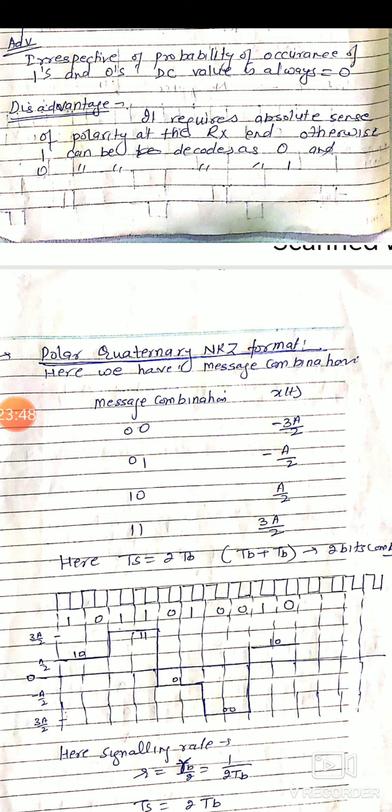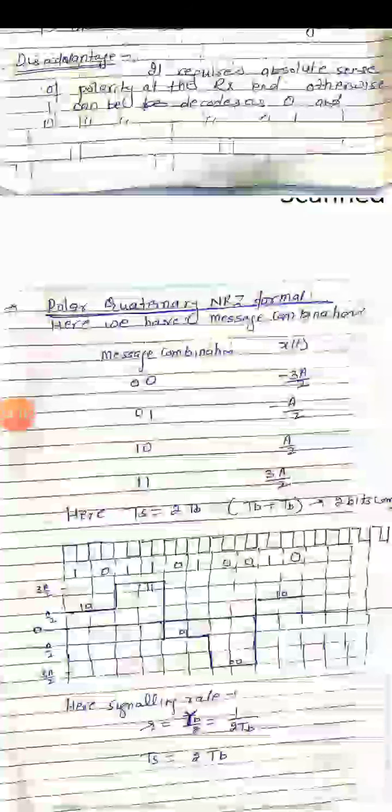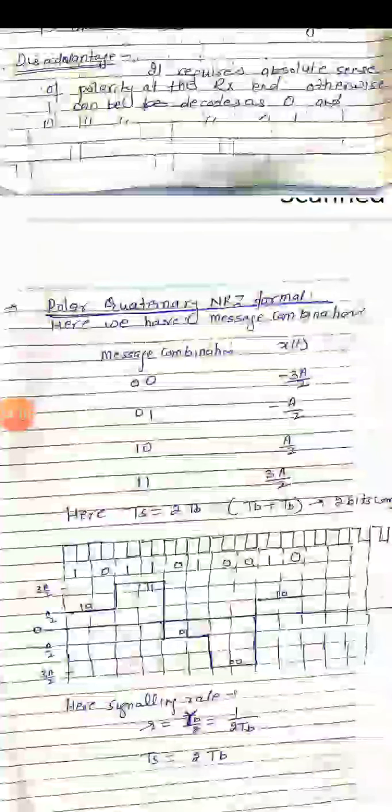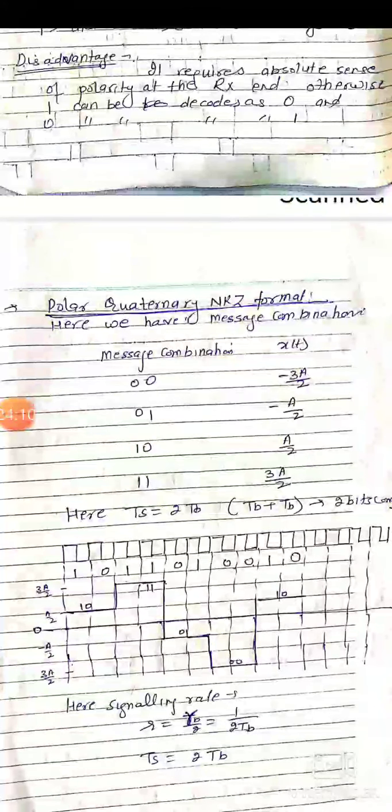Among all these line coding techniques, we always prefer split phase Manchester coding, because in this case the DC value component is equal to 0 irrespective of probability of occurrence of 1 and 0. This one is the idea about different types of line codes which are used for transmission of digital signals. Any question? No? Thank you.